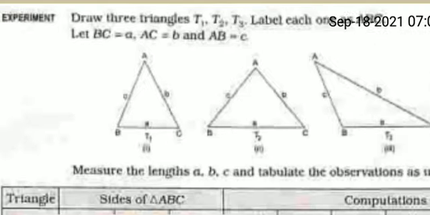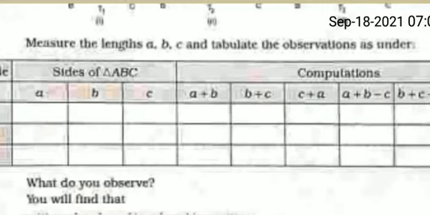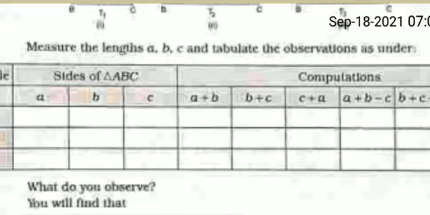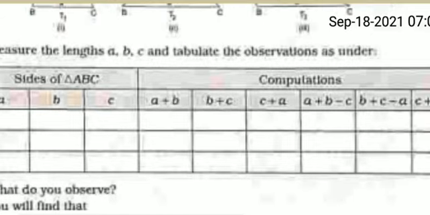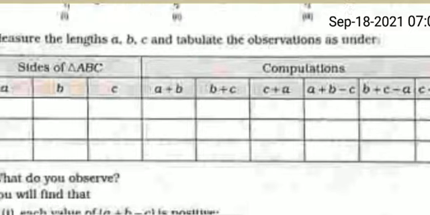Sorry, here BC is given as A, AC is given as B, and AB is given as C. With this, look at the experiment. Triangles T1, T2, T3, three triangles are given. For the sides of triangle ABC, put the measurements A plus B, B plus C, C plus A. Let's write the computation: A plus B minus C, B plus C minus A, and C plus A minus B also.